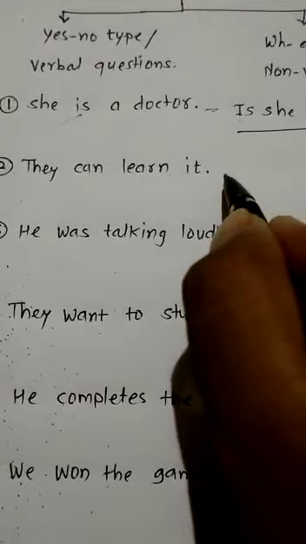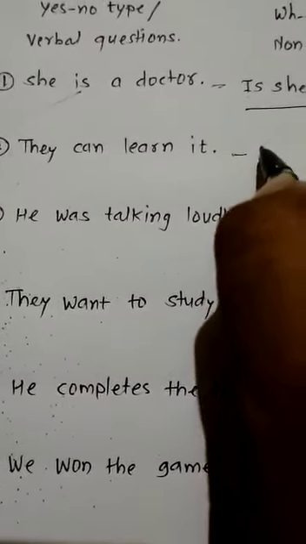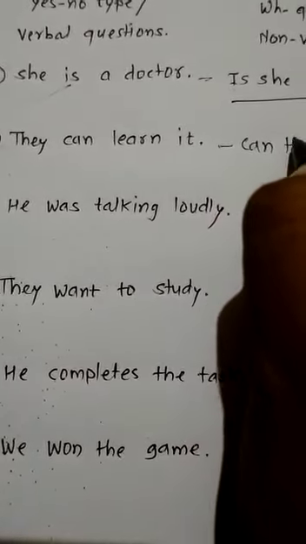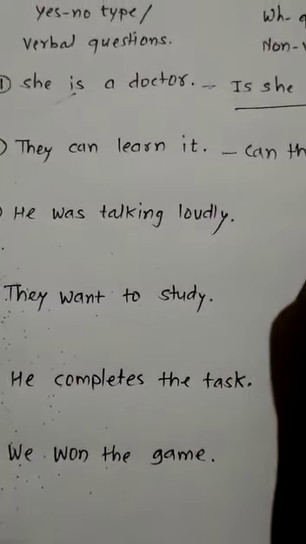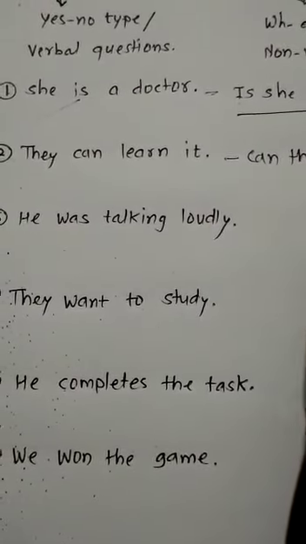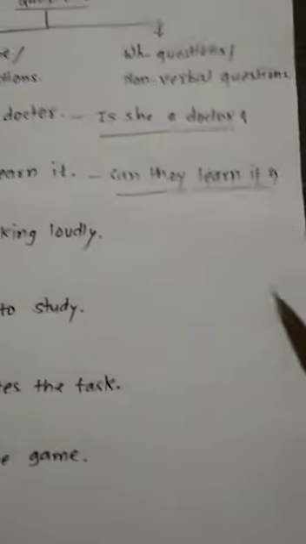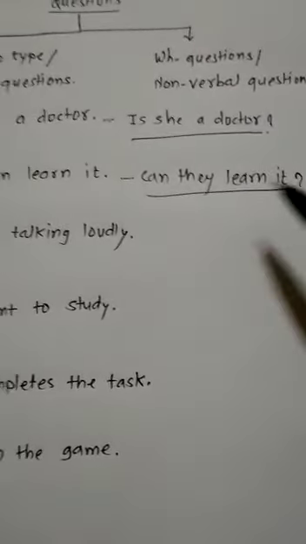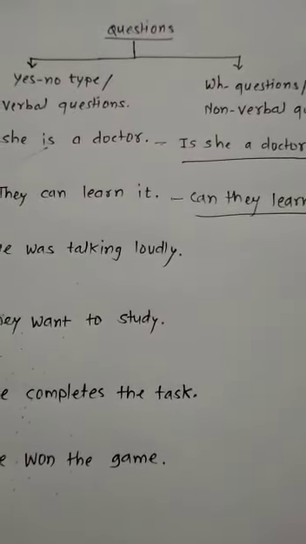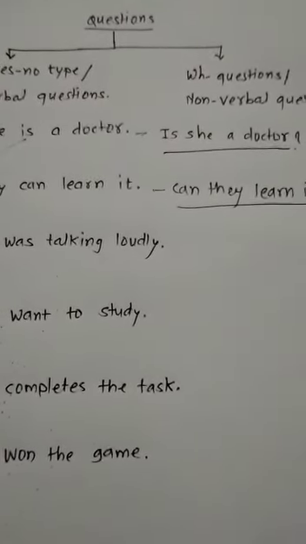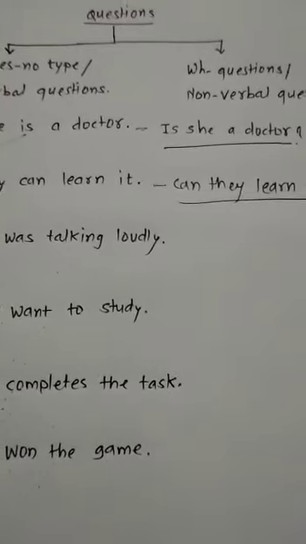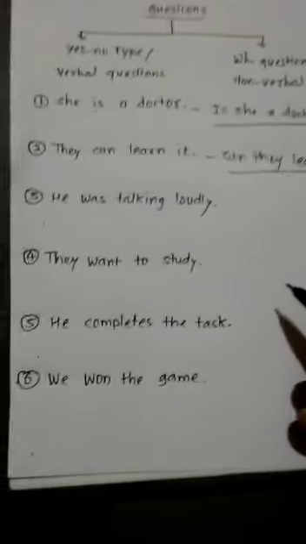Then next one, they can learn it. So the question will be like, can they learn it, and question mark. See the question, can they learn it? Then the answer obviously will be in two different ways. Yes, they can. No, they can't. In this way you are going to answer this question.